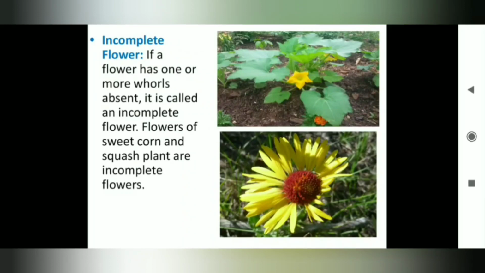Incomplete flower. In this type of flower, one or more whorls are absent. It is called an incomplete one. Flowers of sweet corn and squash plant, all these are examples of incomplete flowers.